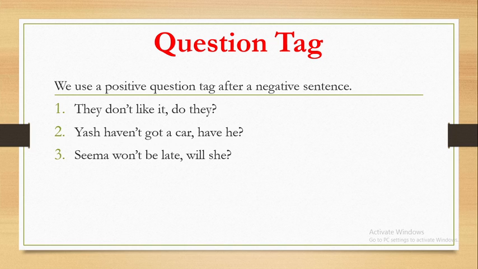Second example, Yash haven't got a car. Haven't stands for the negativity or the negative tone of a sentence, and hence the question tag must be positive. So, Yash haven't got a car, have we?